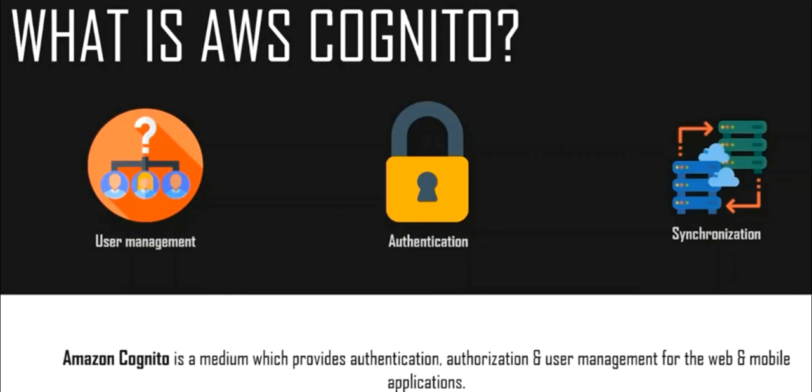So we have already briefly covered the features of the service that allow you to keep an active directory of your users. That's why we use it for user management, authorization, and synchronization of all the data of user sign-ins. So this is what we need to know about AWS Cognito.